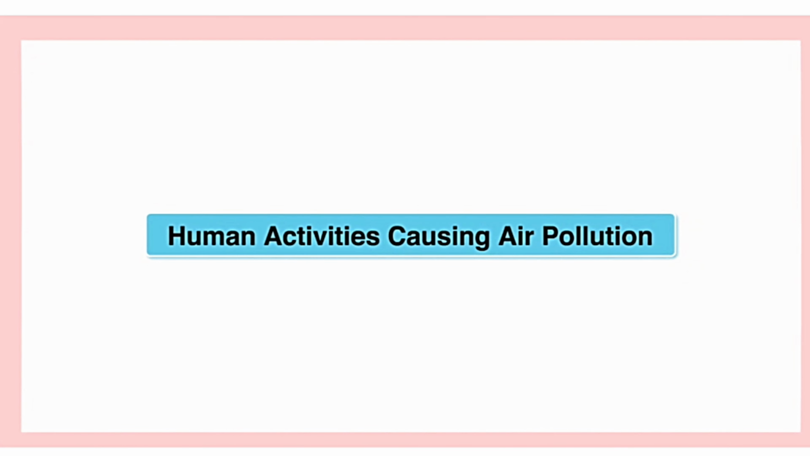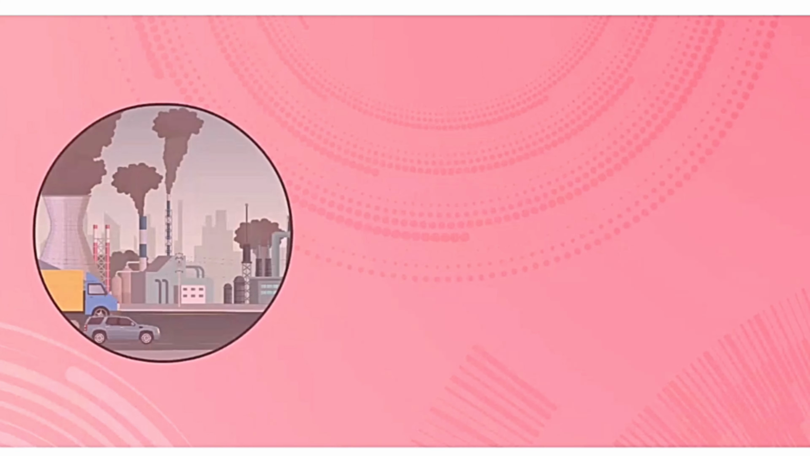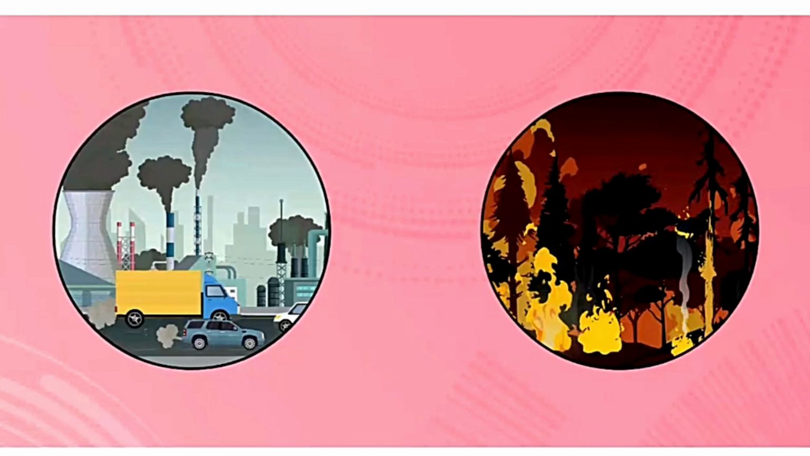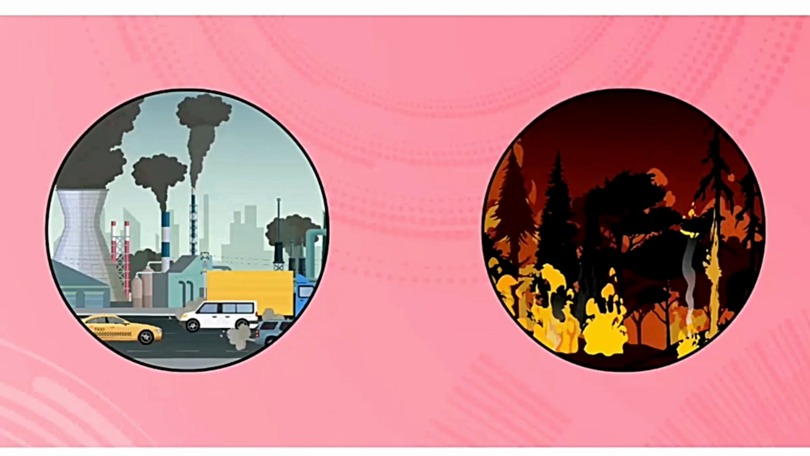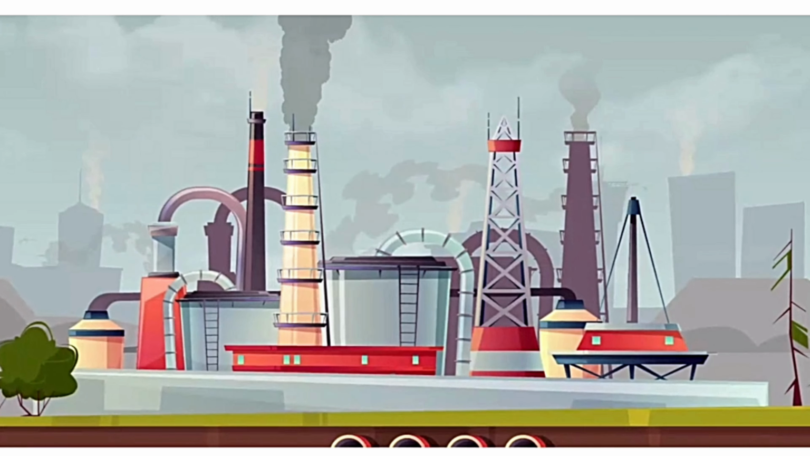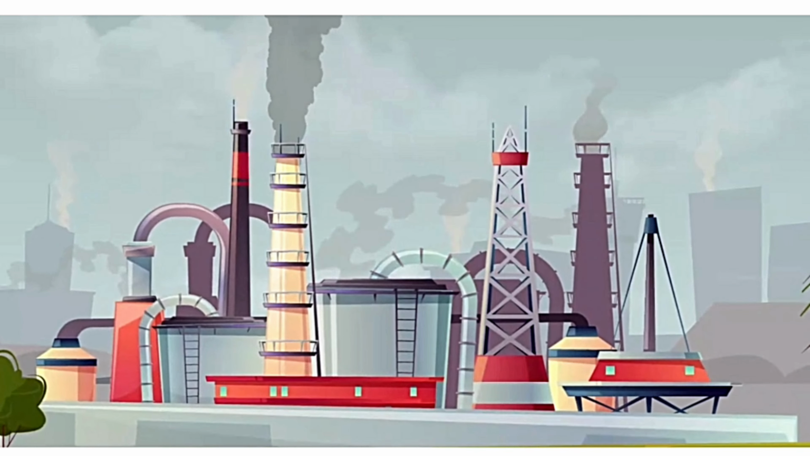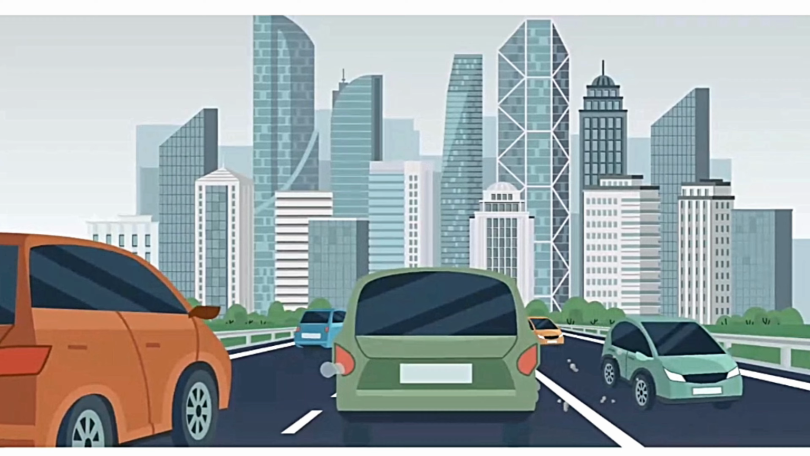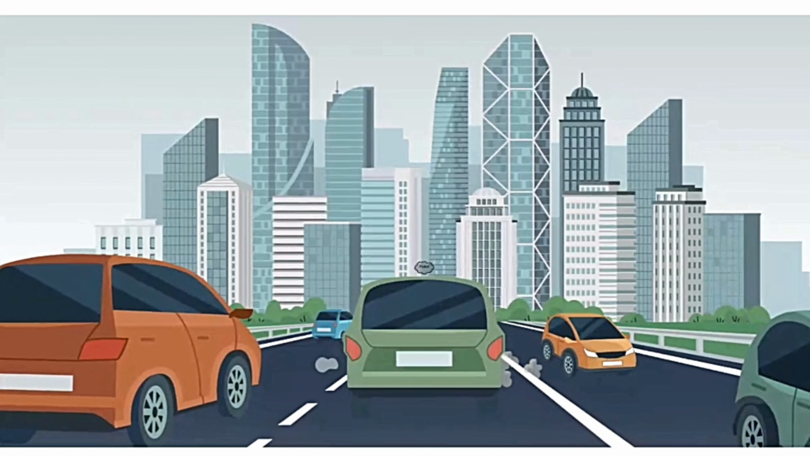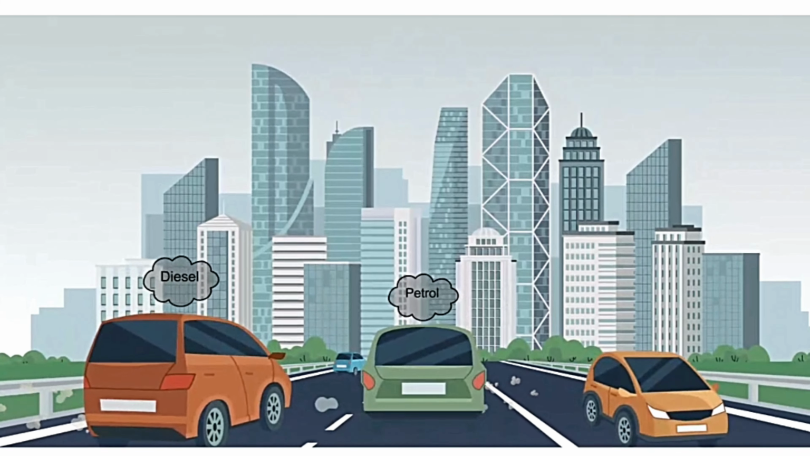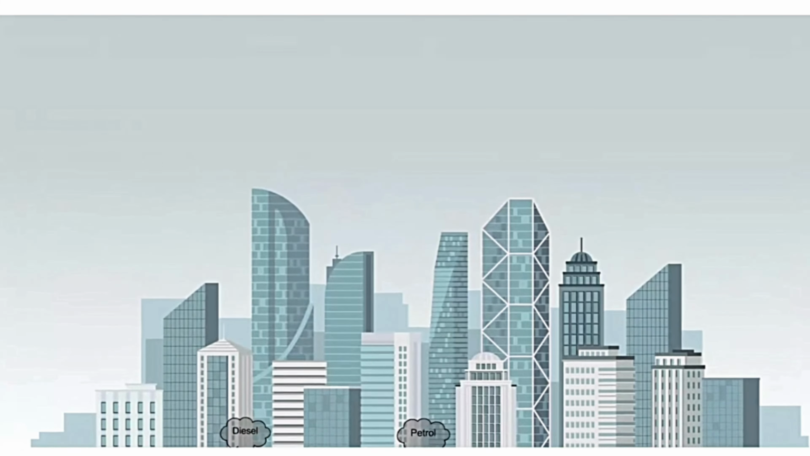Human activities causing air pollution. Human beings cause a lot more air pollution than natural factors. Factories and power plants release smoke and harmful substances into the air. Cars and vehicles that run on fuels like petrol and diesel give out smoke and harmful chemicals into the air. Demolition and construction activities add large amounts of dust particles into the air.